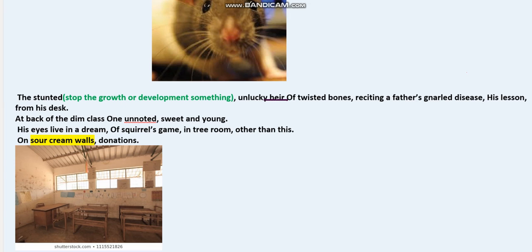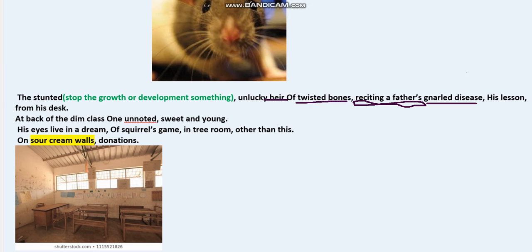An heir is a person who gets something, as in virasat, as you might have heard a word called virasat. So if a person has got something from his fathers, forefathers and ancestors, that could be property or jewelry or money etc., but this guy has got from his father a disease, a gnarled disease, a bone disease basically. Okay, so here reciting a father's gnarled disease signifies that by looking at him we can judge that his father might have been suffering from this disease as well.